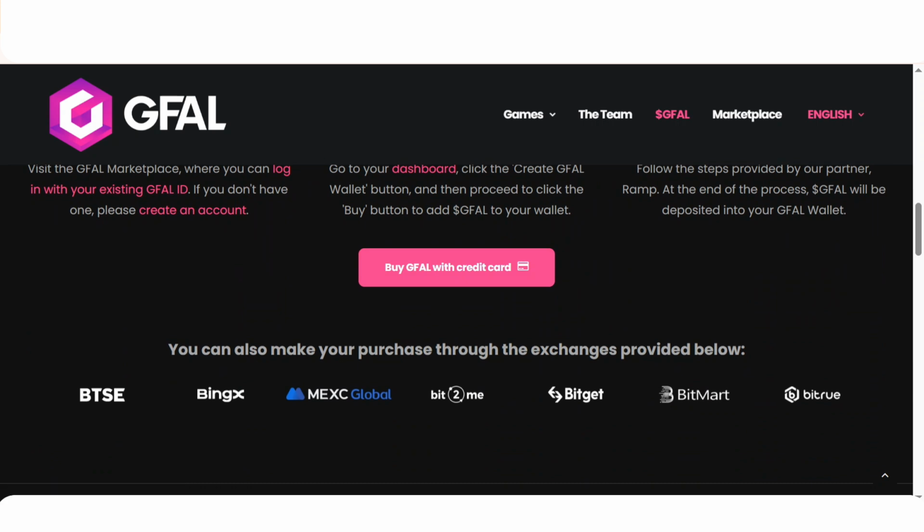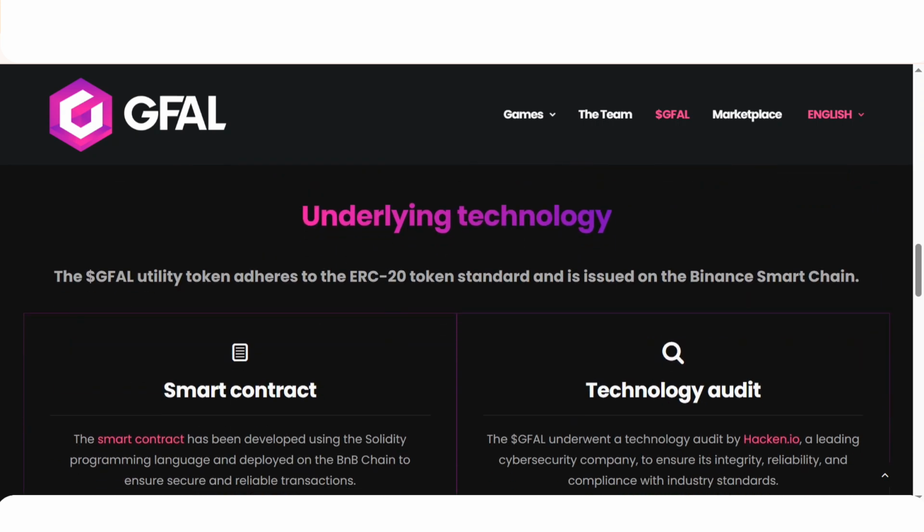You can also purchase through the exchanges provided, like BTSC, BingX, MEXC, Bit2Me, BitGet, Bitmart, and Bitrue. These are the major exchanges from where you can buy Jafal.